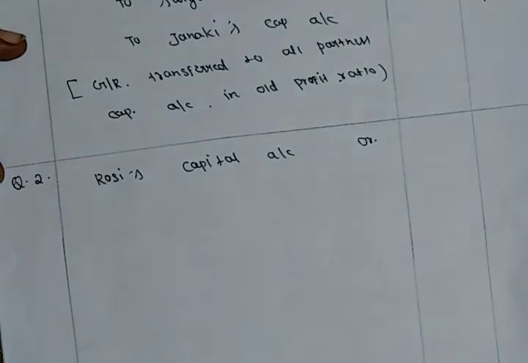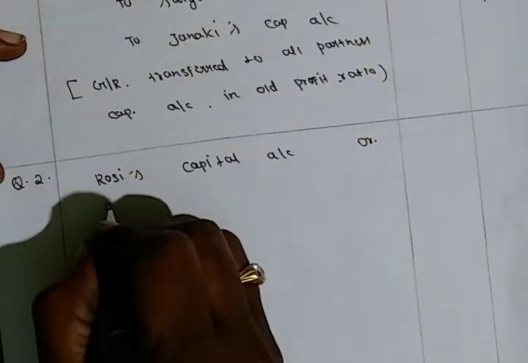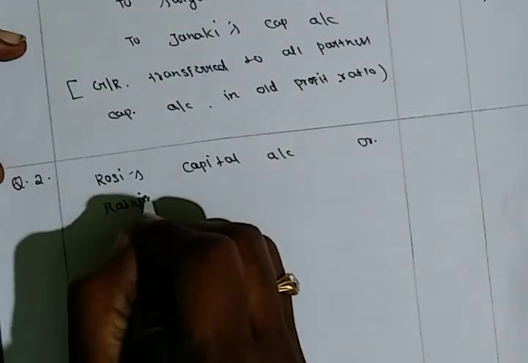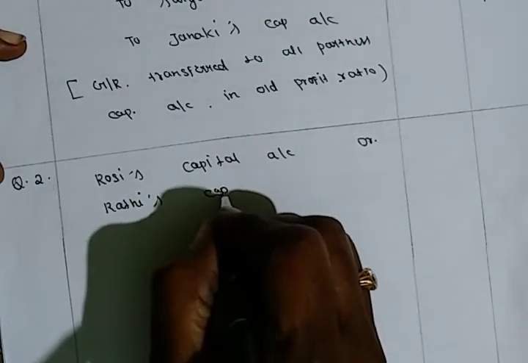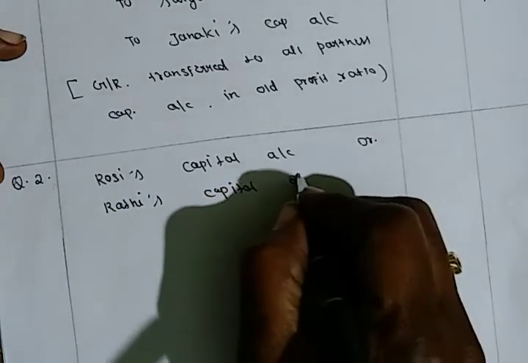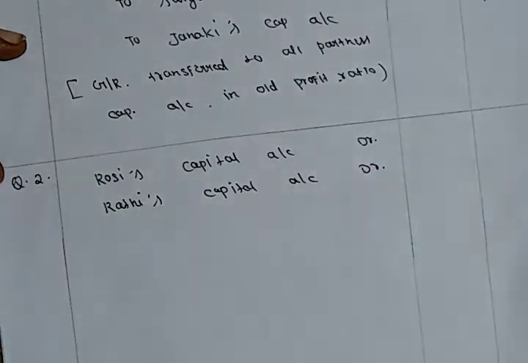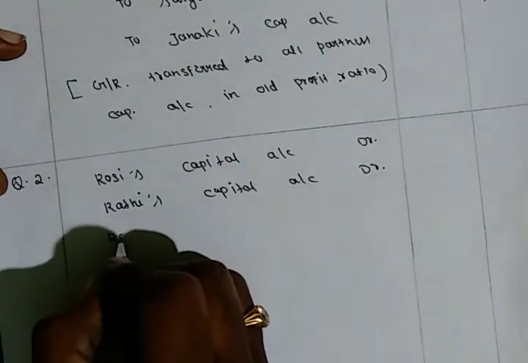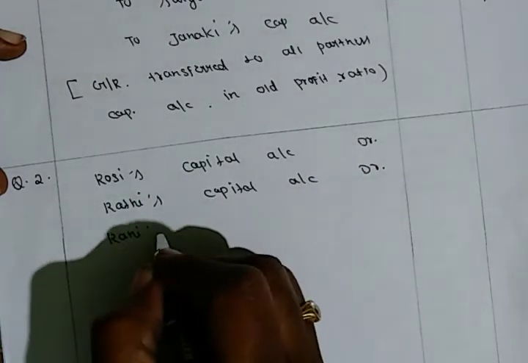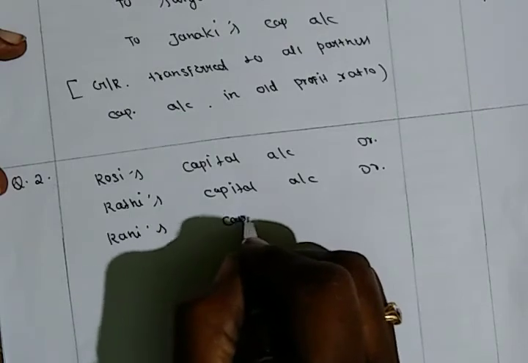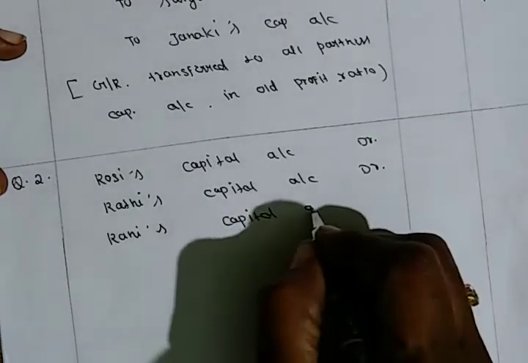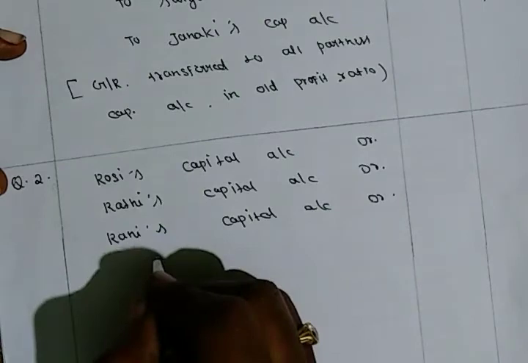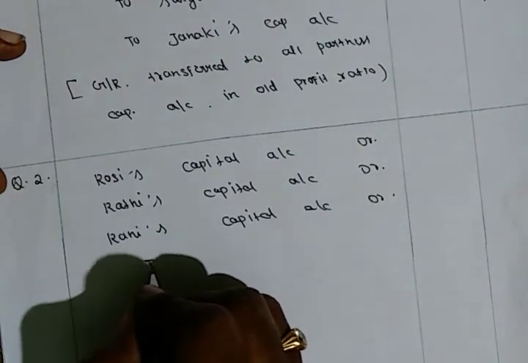Rosie's capital account debit, and Radhi's capital account debit, Rani's capital account debit, to profit and loss account.